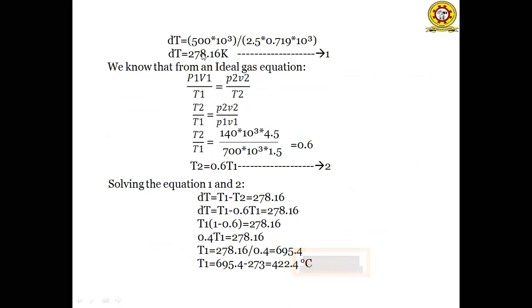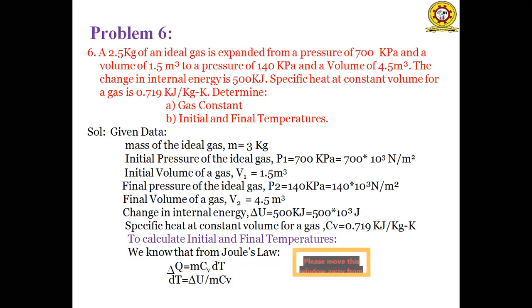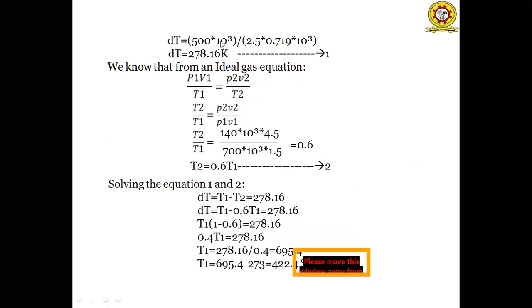So dt is equal to, the change in internal energy is 500 kilojoules. We have to convert 500 kilojoules in terms of joules, so 500 into 10 cube joules. Next, mass is 2.5 kgs. CV is 0.719 kilojoules per kg Kelvin, that is equal to 0.719 into 10 cube joules per kg Kelvin. So we'll get the change in temperature delta T is equal to 278.16 Kelvin. So this is the first equation.